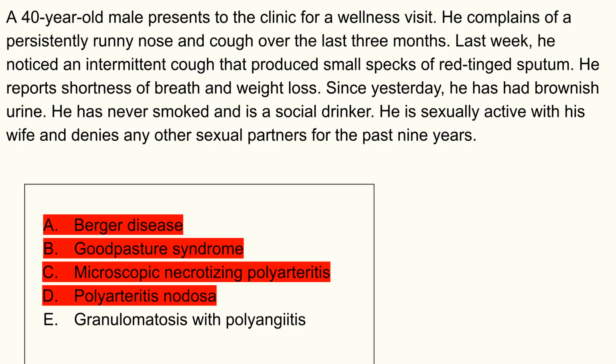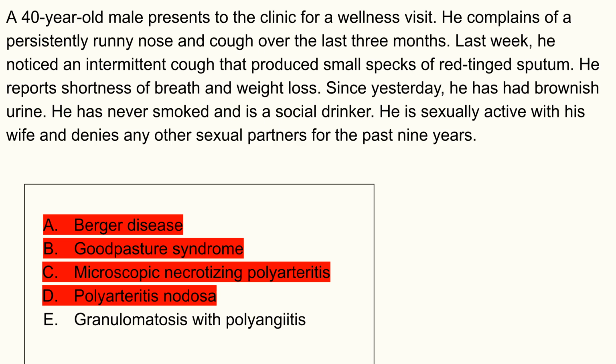Microscopic necrotizing polyarteritis, choice C. That is the wrong choice. It's wrong because in the stem, the patient has nasopharyngeal involvement, and microscopic necrotizing polyarteritis does not have nasopharyngeal involvement. Our patient has a runny nose, which is a symptom of sinusitis.